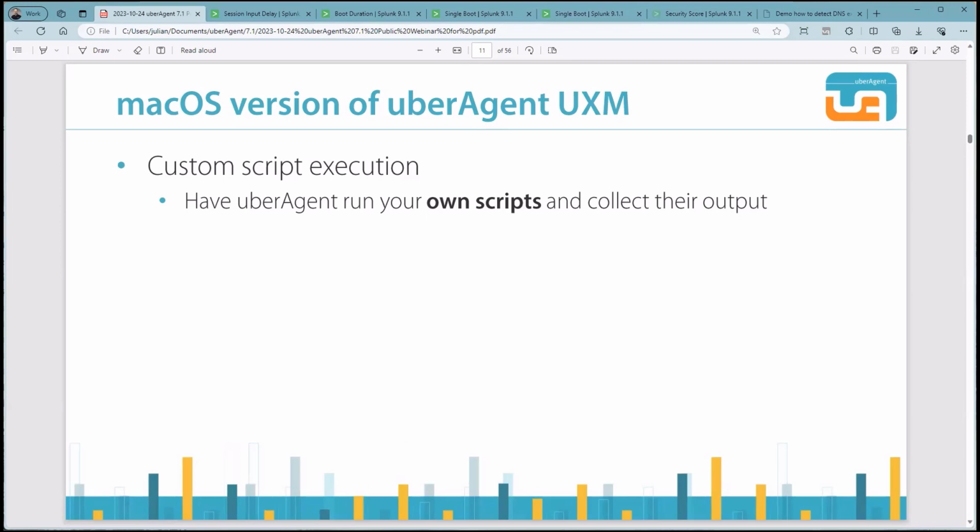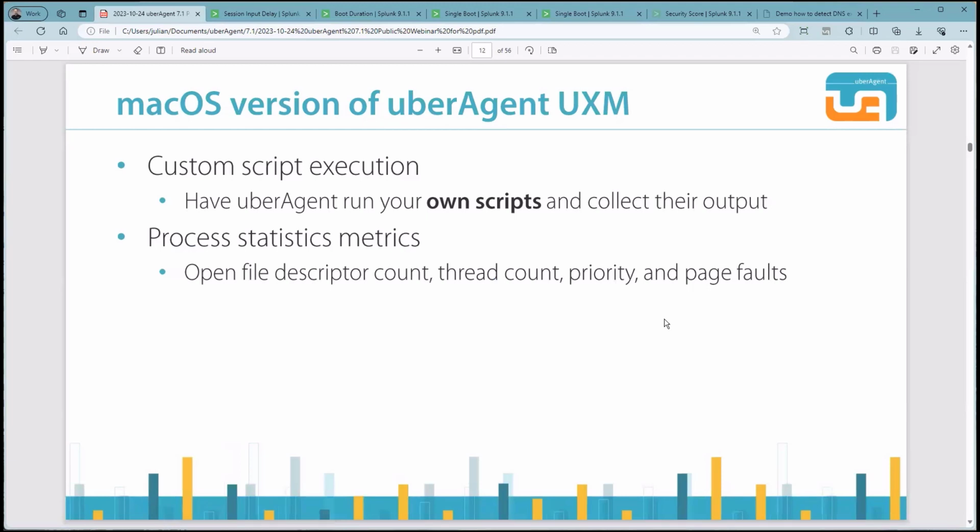First off, custom script execution. You can use UberAgent to execute your own scripts and collect the output. The output is then available in the backend. So if you need information on your macOS system that is not part of the standard UberAgent metric set, you could collect this information with your own script executed by UberAgent.